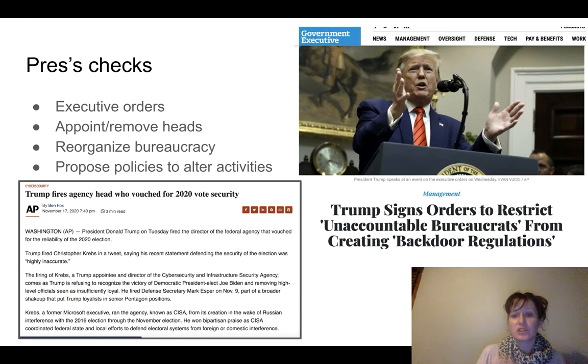Trump signed orders to restrict unaccountable bureaucrats from creating backdoor regulations, right? Things related to federal bureaucracies. Now you see this example, Trump fired an agency head who vouched for 2020 voting security. This was a big deal when Christopher Krebs was fired. So you just see that Trump really tried to influence the bureaucracies, probably more than former presidents. We could sort of try to compare and contrast.